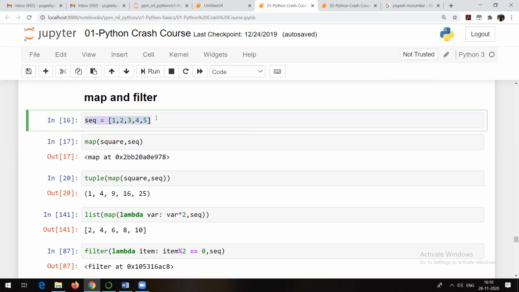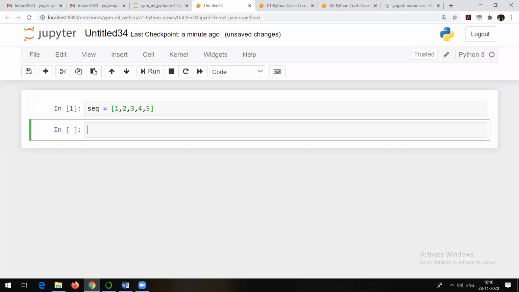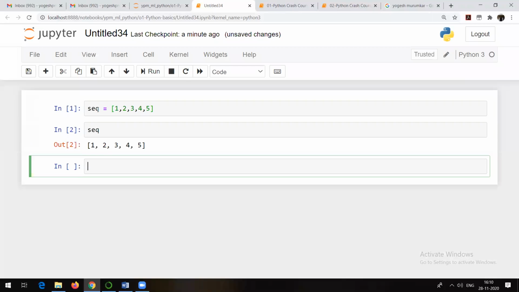So this is a list. SEQ is a list which you are able to see. Let me just create this particular list. You know how to create a list. So SEQ actually looks like this. We have 1, 2, 3, 4, 5 these elements.